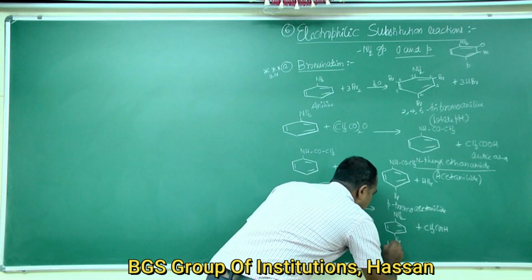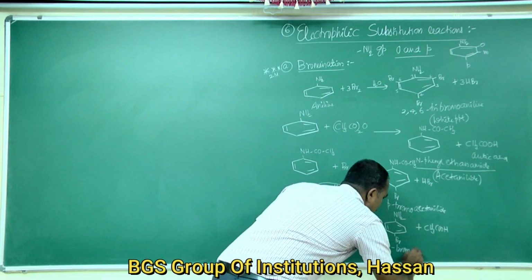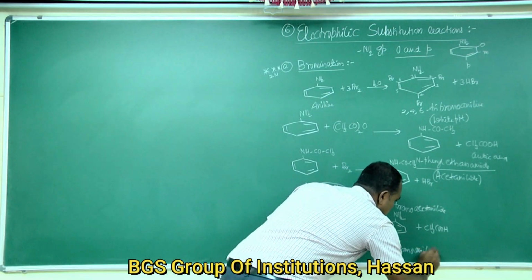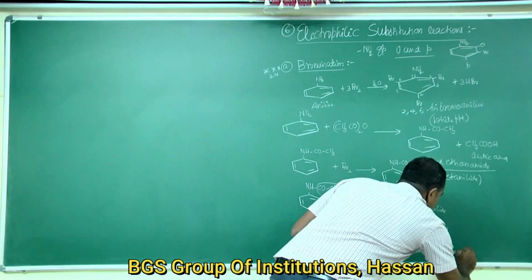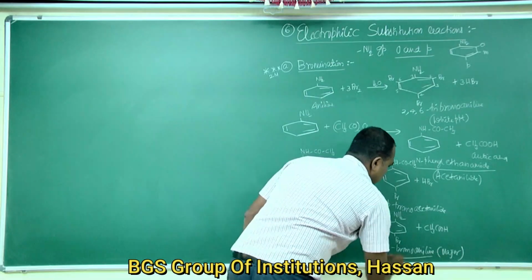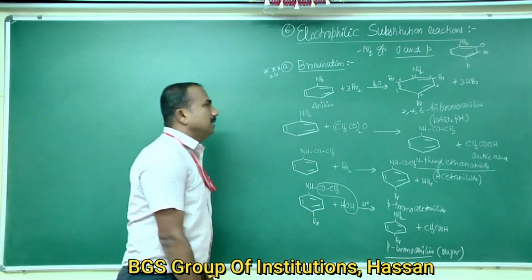This is para-bromoaniline, the major product.